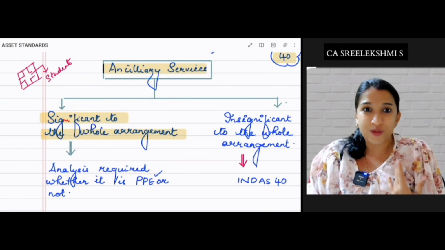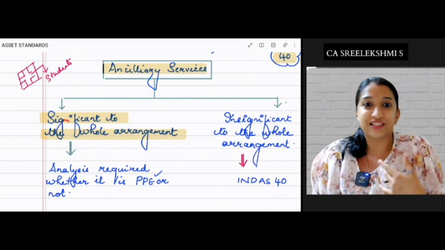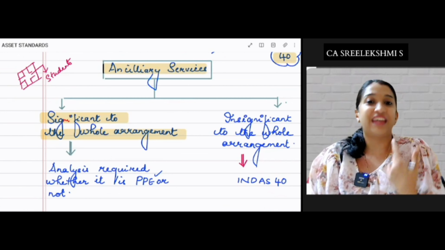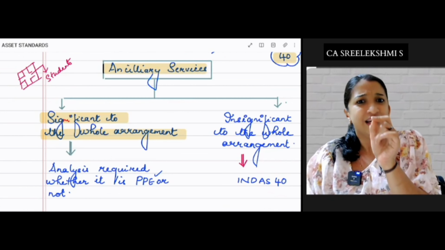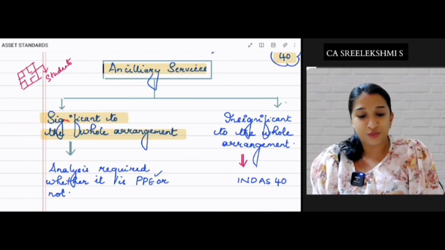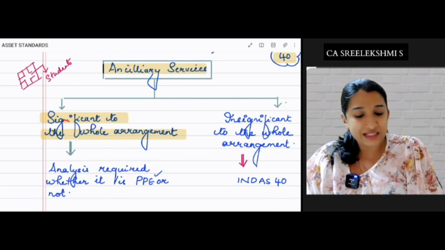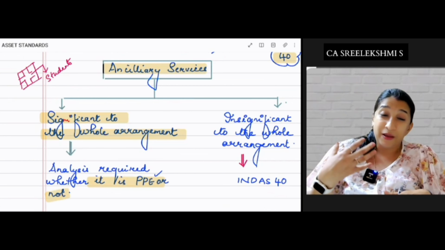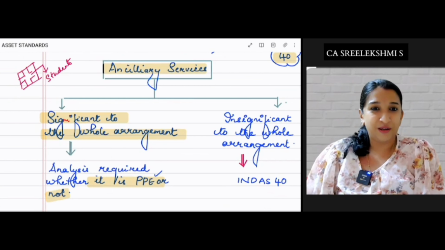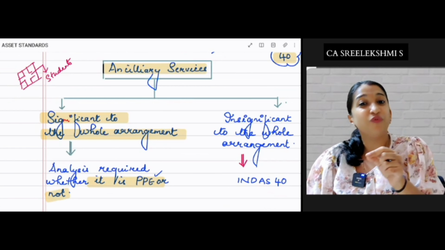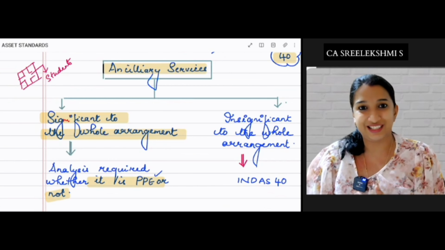It's a prerequisite that a student always needs a Wi-Fi connection, a canteen, security. So it's significant to the whole arrangement. Then analysis is required whether that is an investment property or whether you're doing a hostel business.